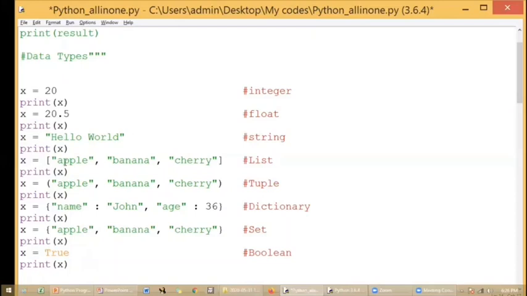When you want integer values inside the list, you can say 1, 2, 3 or something. When you want floating point, 1.2, 2.3, 3.4, in that way you can assign the values as a list to this variable. So when you print x, all the elements within the list will be printed.